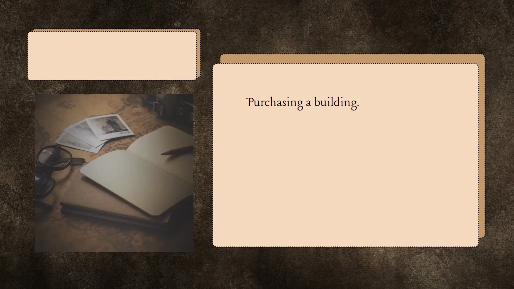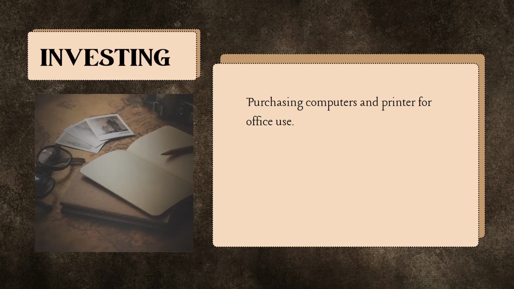Number four, purchasing a building. Like I said earlier, when we talk about property, plant, and equipment, this refers to investing activities. So the answer is investing activities. Next, we have purchasing computers and a printer for office use. Another PPE, which is a computer, and this talks about purchasing computers. Therefore, it is also part of your investing activities.